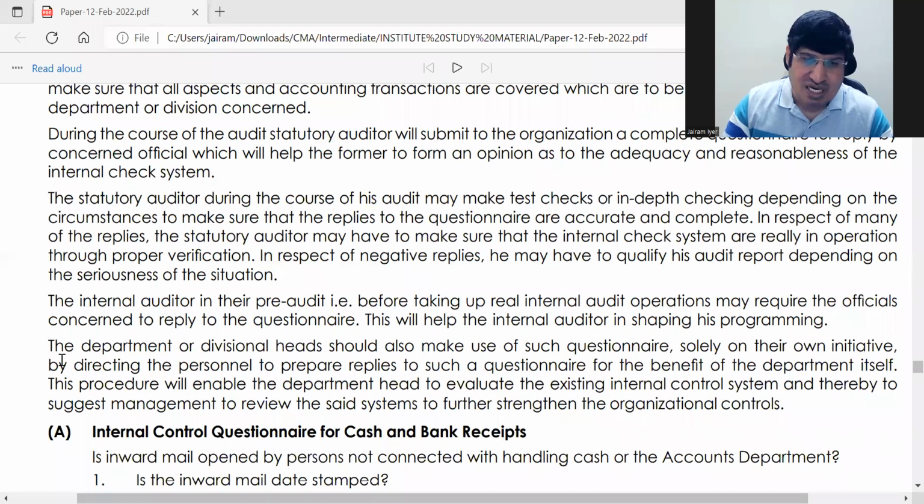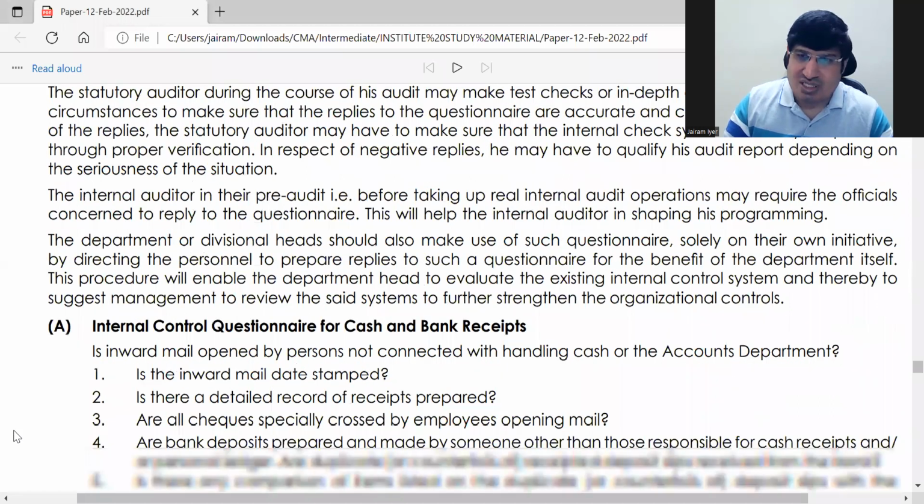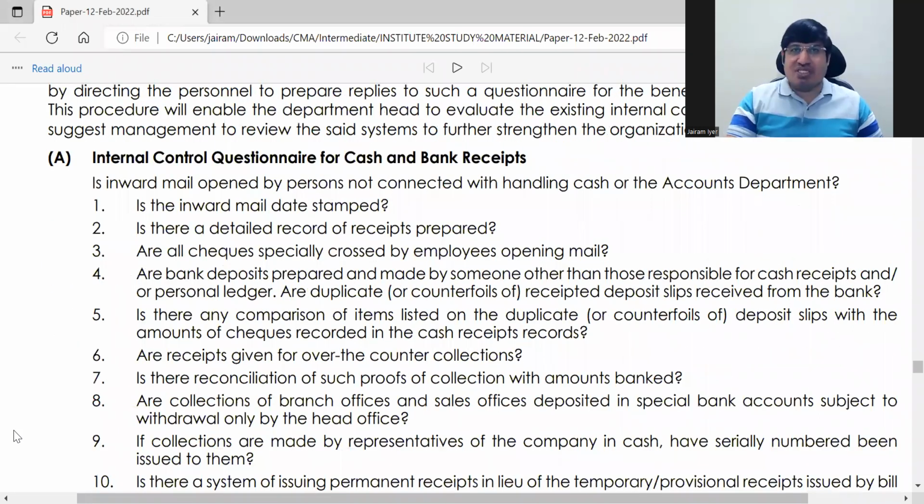Next we'll see some sample questionnaires. We'll pick up any one transaction and see how the questionnaire can be for that transaction. So if you get a question like this, for example, frame an internal control questionnaire for cash and bank receipts, you don't need to write exactly as given. If you make sense, you should be able to make sense.